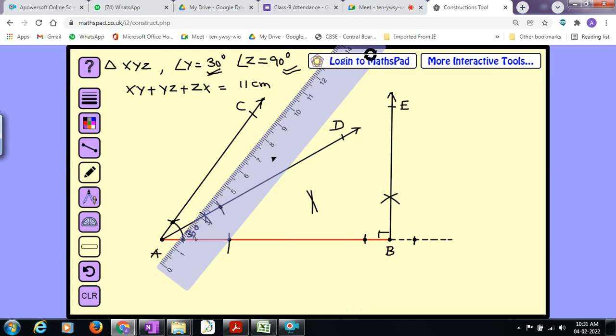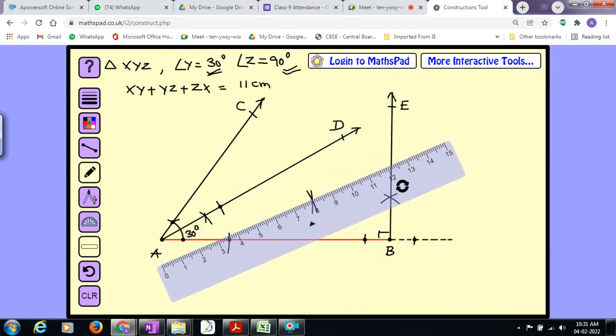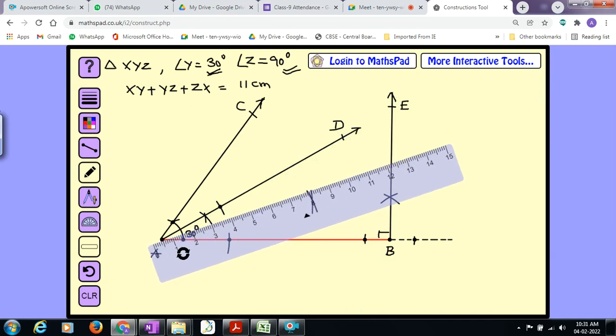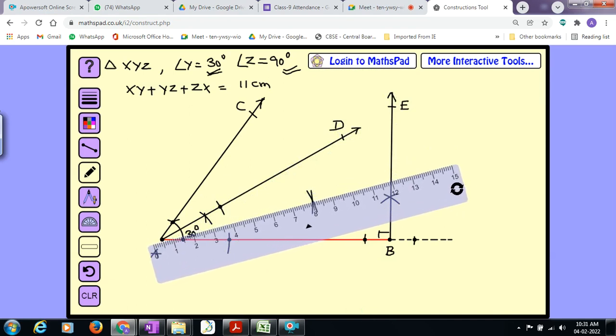I think there is a disturbance in the power supply, so for a moment the net may go. Please don't exit.